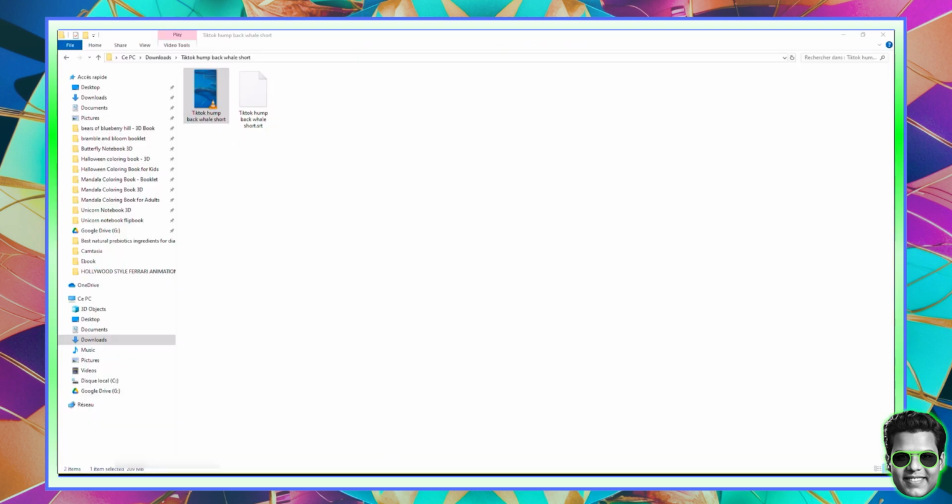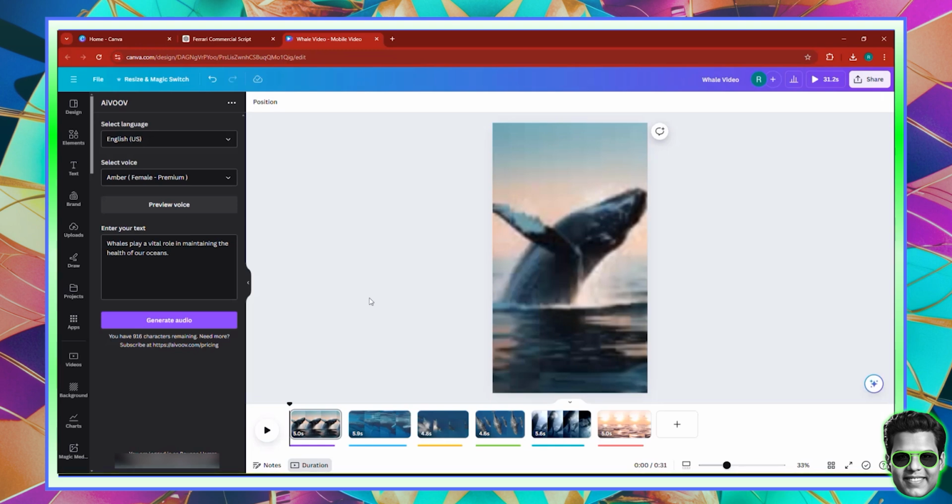I could have added some serenity music or something like this. It would be very easy, especially using the TuneTank app right here in Canva.